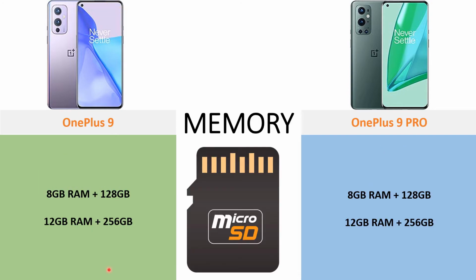Now coming to the memory of OnePlus 9, it comes with a 8GB RAM and 128GB variant along with a 12GB RAM and 256GB variant. Same goes for the OnePlus 9 Pro as well. So both of them are coming in the same variant.